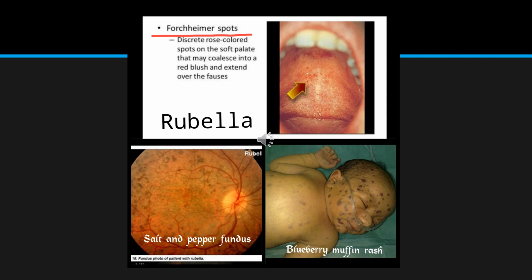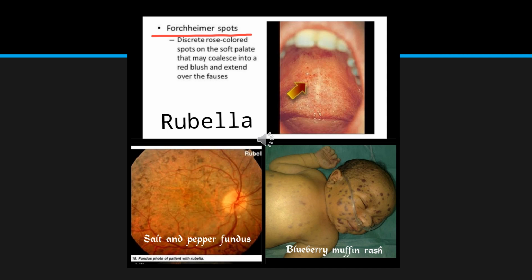Basically, Forchheimer spots are nothing but some discrete red colored spots on the soft palate, and they may coalesce into a red blush and extend over the fauces, and it is seen in rubella. Again, blueberry muffin rash is nothing but dermal erythropoiesis, and it is not pathognomonic of rubella syndrome. These are seen in some other infections as well.